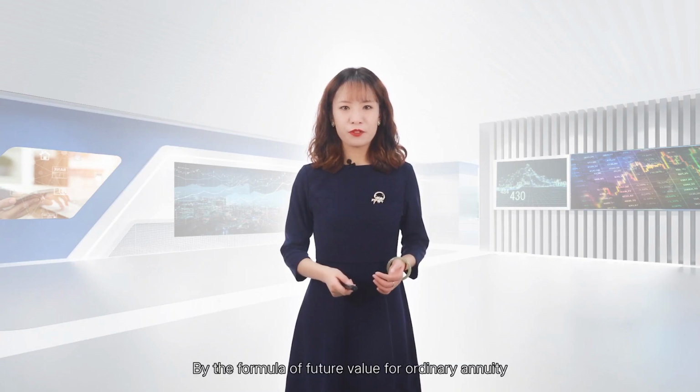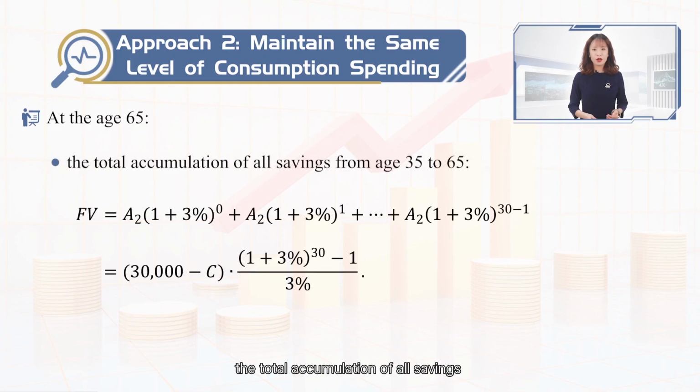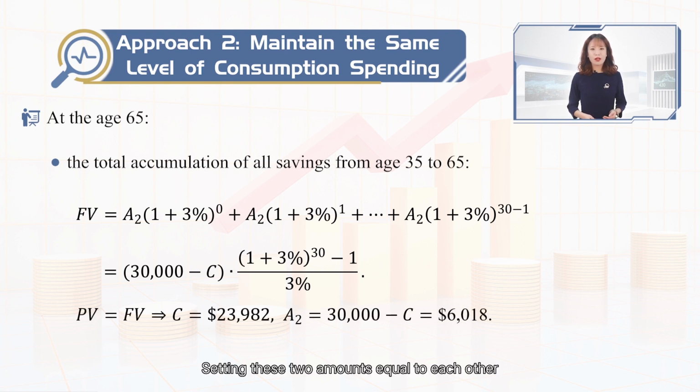By the formula of future value for ordinary annuity, the total accumulation of our savings from age 35 to 65 is equal to the amount saved each year, 30,000 minus C, multiplied by 1 plus 3% to the 30th, minus 1, altogether divided by 3%. Letting these two amounts equal to each other, that is, the PV is equal to FV, the C can be found as